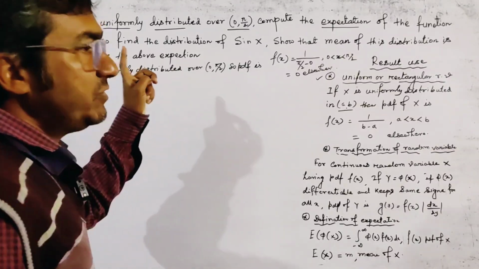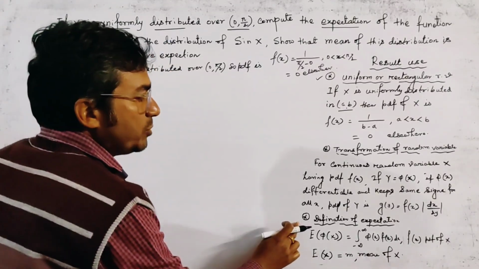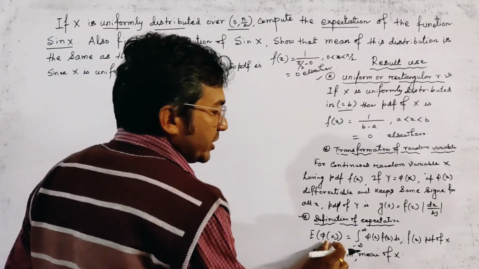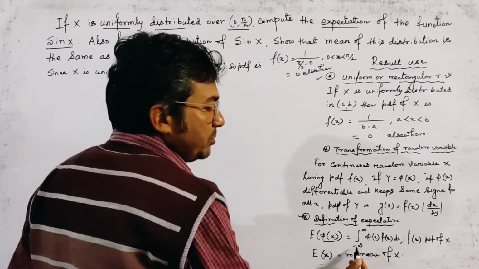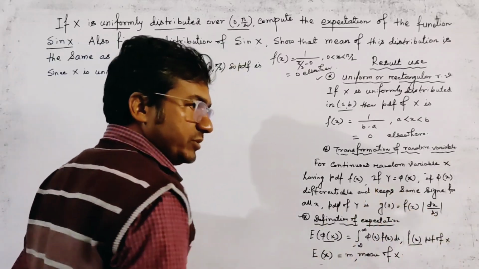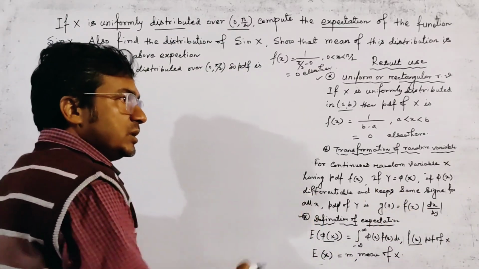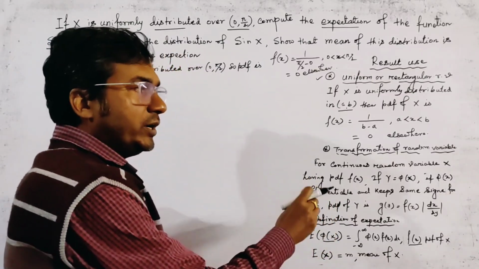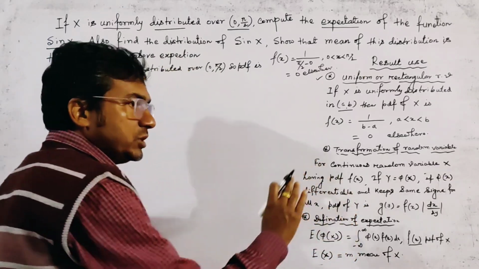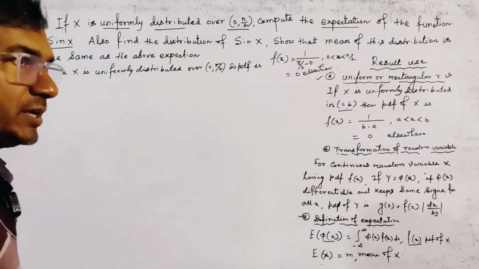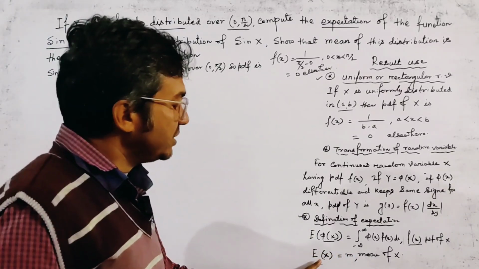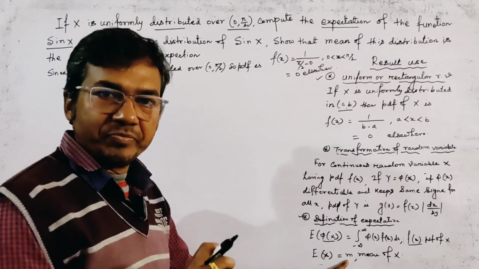Now we see the definition of expectation. The expectation of phi of X, where X is a random variable, is given by the integral from minus infinity to infinity of phi(x) f(x) dx, where f(x) is the PDF. This is only for a continuous random variable. If it is discrete, then in place of integration we put summation. Also the mean is given by expectation of X, which is denoted by m.